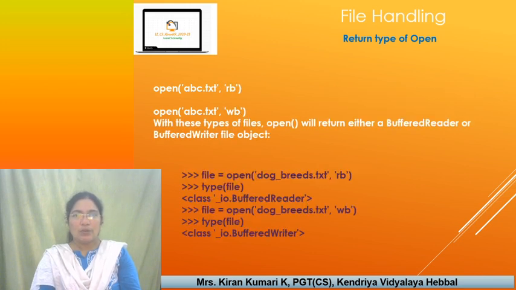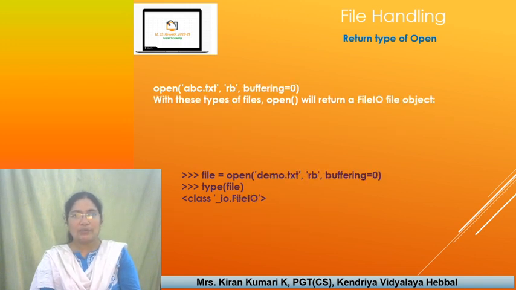Now if we have opened a file in binary mode for read and write operations, then the file object returned is either a BufferedReader or BufferedWriter file object. Clear? In every case it is a file object, but which class it belongs to is BufferedReader or BufferedWriter. If you have mentioned buffering equal to 0, then it will return just a FileIO file object. Clear?